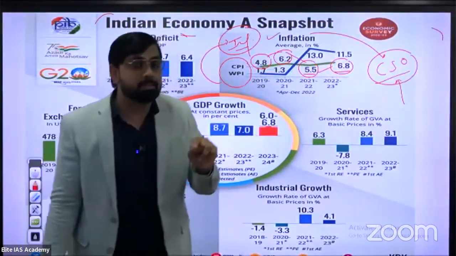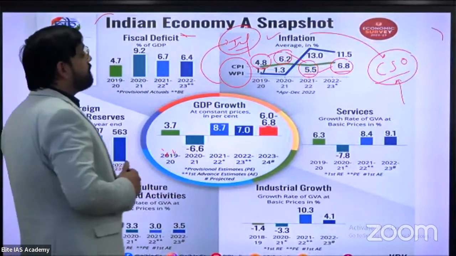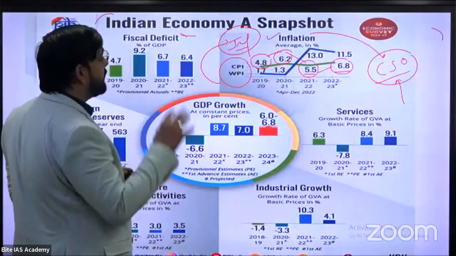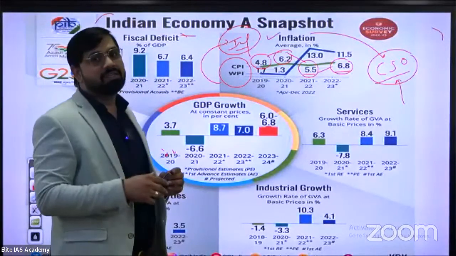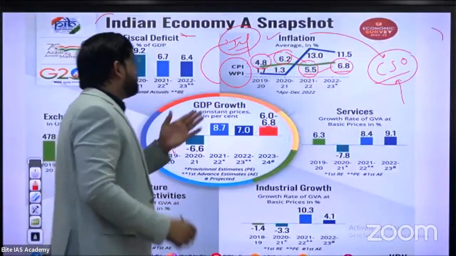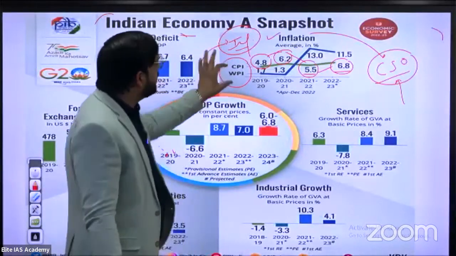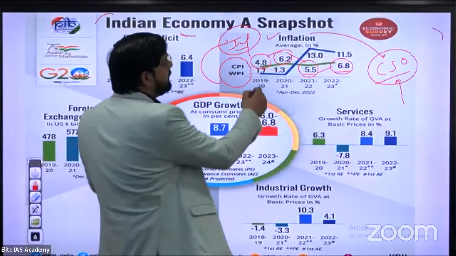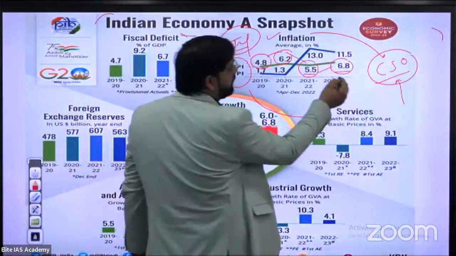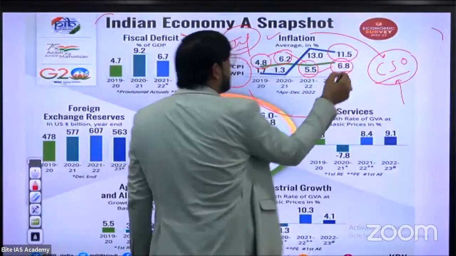This is the right statement. So this type of question is very tough, especially data-based questions, 4.5%, 6.2%, very tough to learn this type of content. Now, what about the wholesale price index? The wholesale price index shows that 2019-20 is 1.7%, and in direct comparison, 2022-23 is 11.5%.